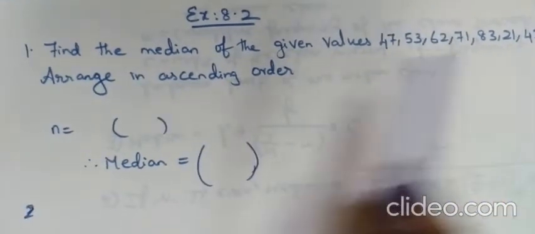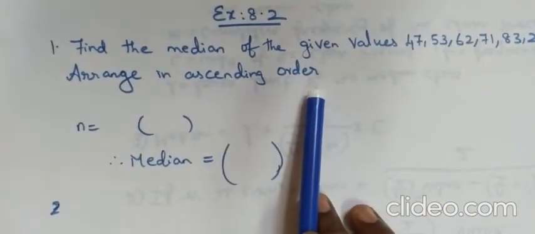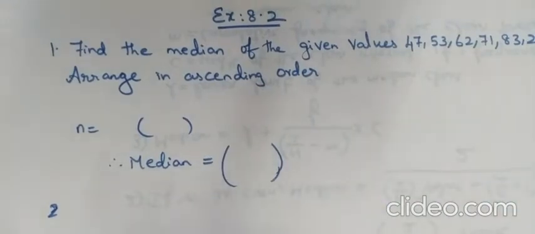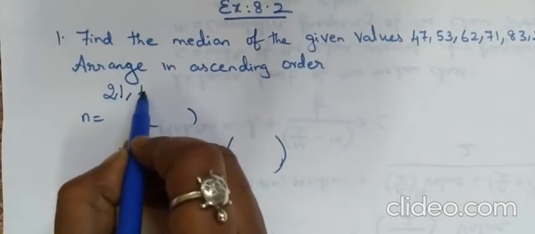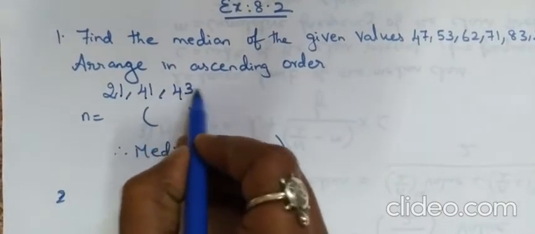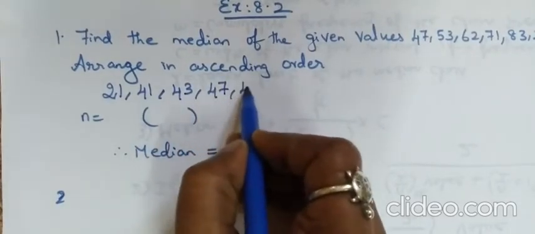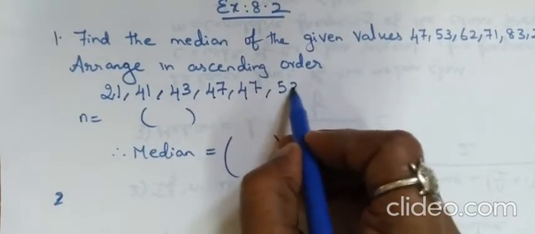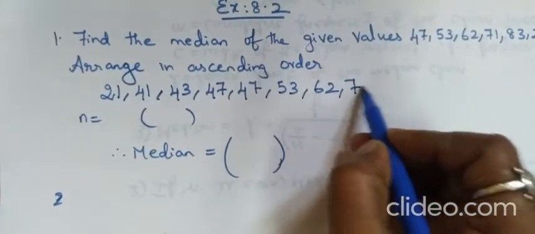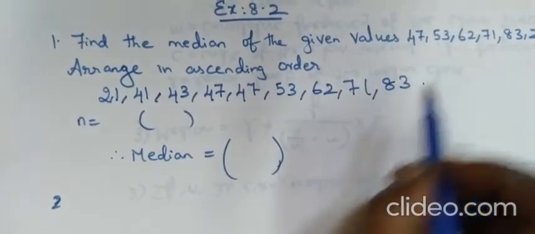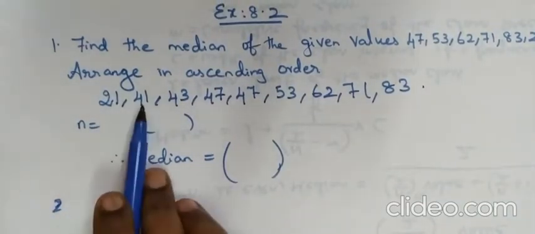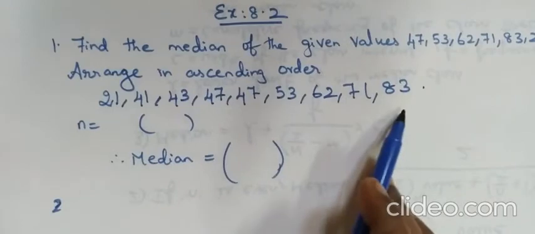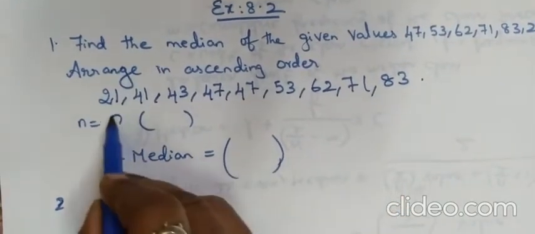First we have to arrange these values in ascending order. It is given jumbled, so I am going to arrange it in ascending order. 21, 41, 43, 47, and 47 is given 2 times. Then 53, then 62, 71, 83. Now count again to see if you have 9 values or not. 2, 4, 6, 8 and 9. So n is equal to 9 values.